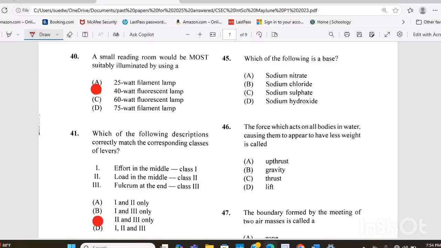Question 45. Which of the following is a base? Is it A, sodium nitrate, B, sodium chloride, C, sodium sulfate, or D, sodium hydroxide? And the answer there is D.